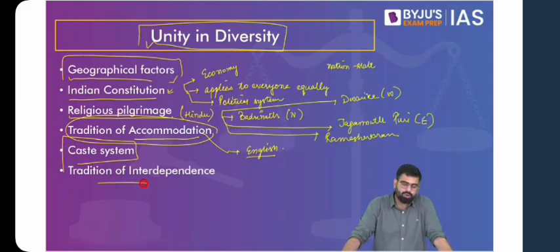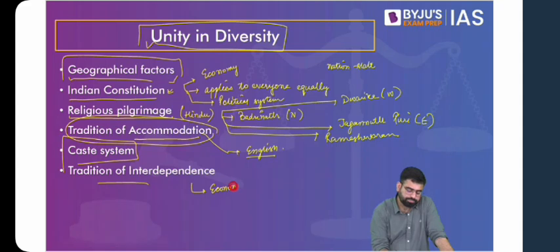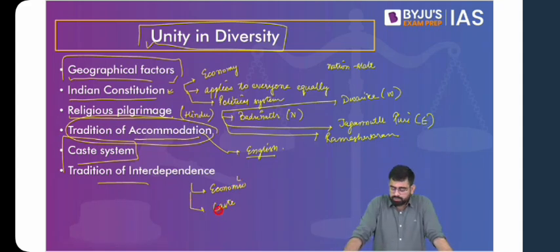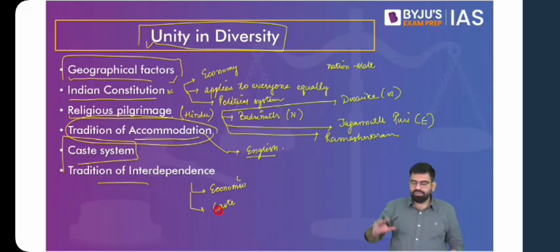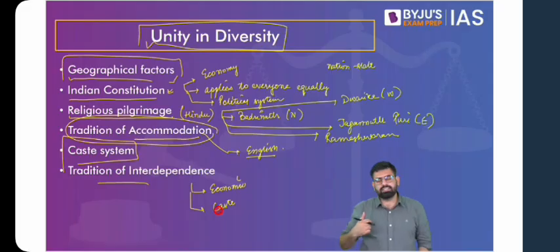Then you can talk about interdependence in terms of our economic system. So these are a few factors, on the basis of which you find that even though we are a diverse country, even though we have a lot of diversity in this country, still there is a sense of unity. There is a sense of one India in this country.